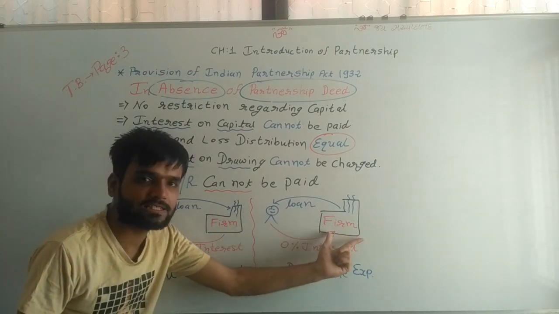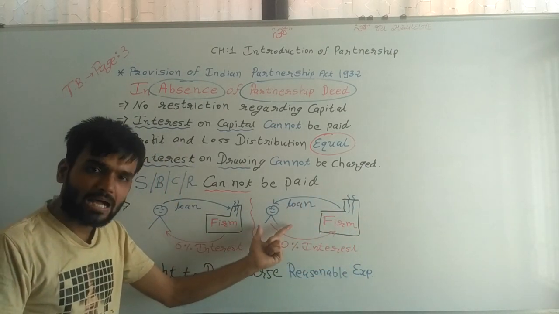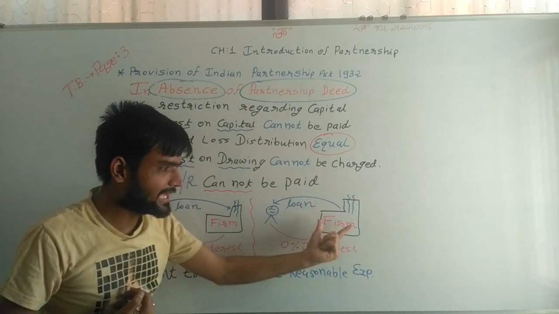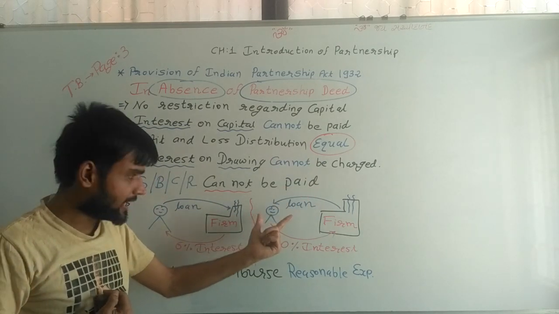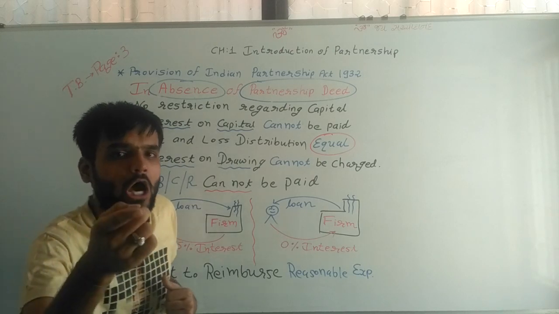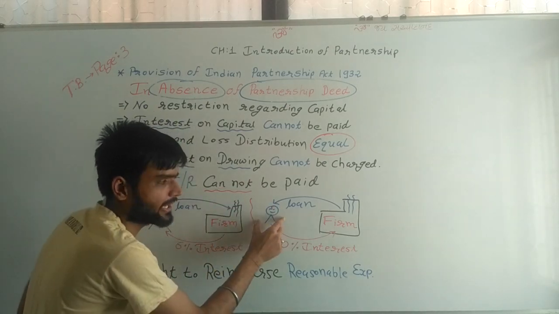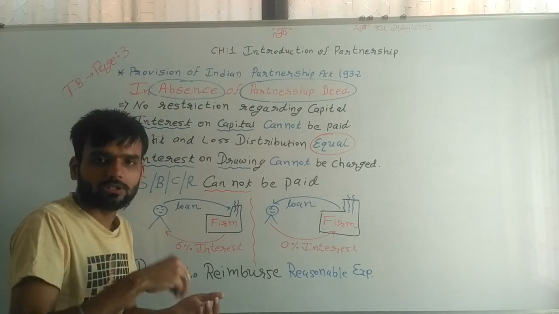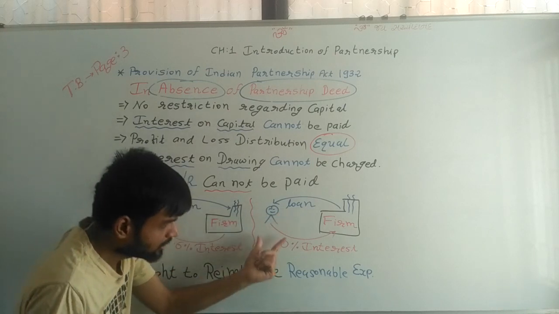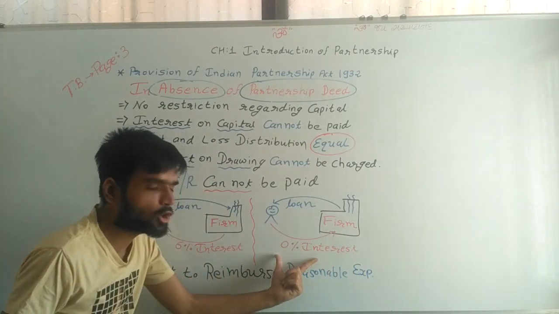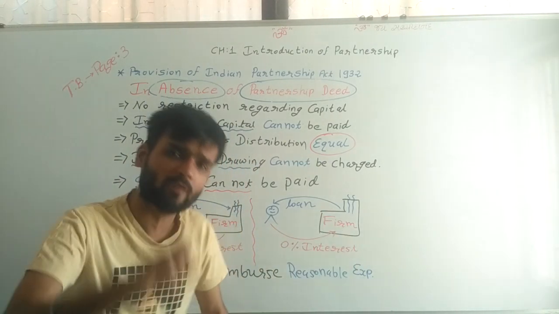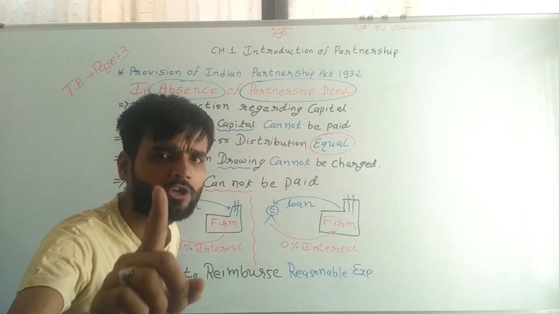Suppose the firm has given a loan and the partner has taken a loan from the firm. So how much percentage interest is paid to the firm by the partner? By the partner to the firm, 0% interest is paid. It means interest is not paid by the partner when the partner takes a loan from the firm.